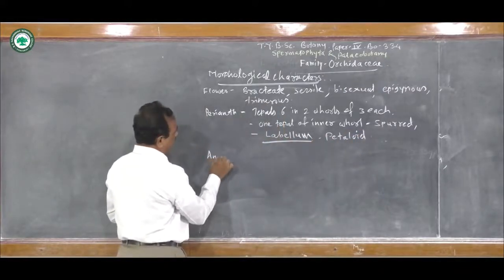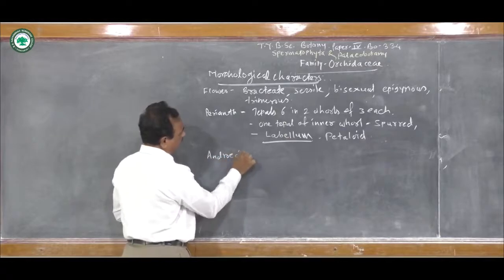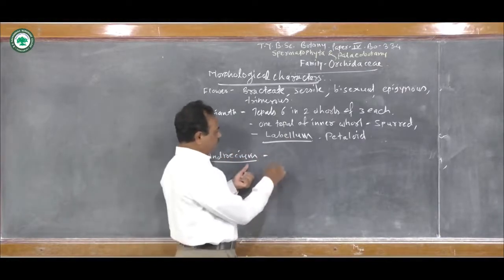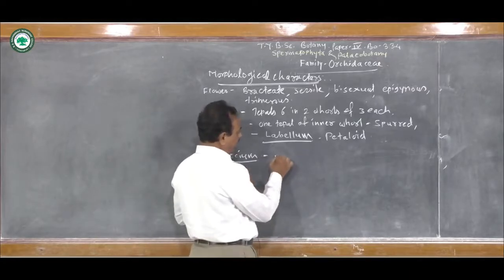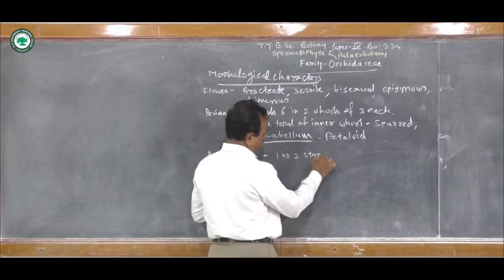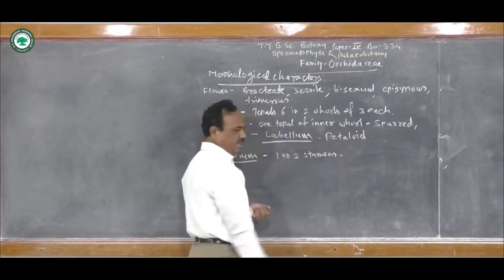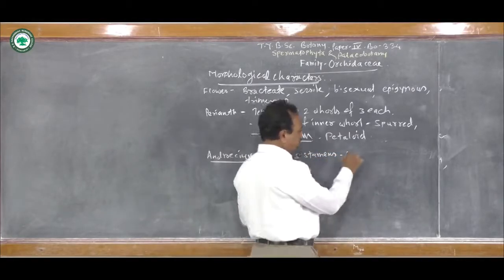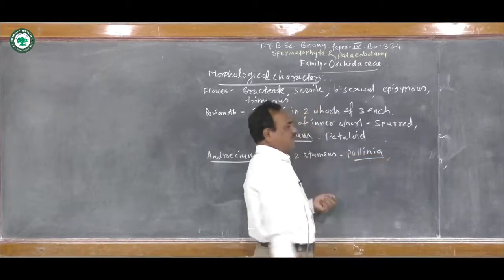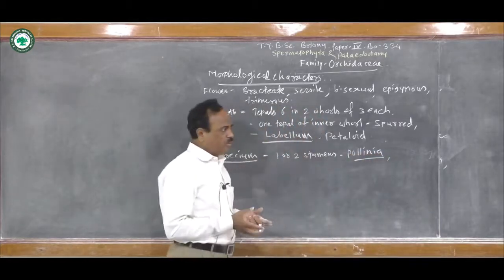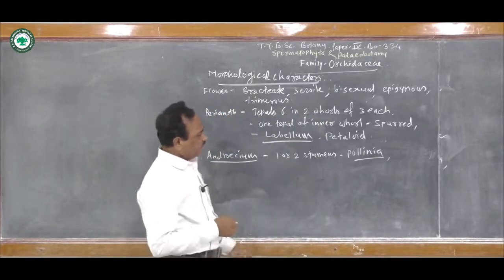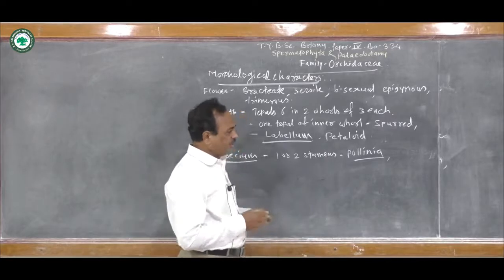Then if we see the androecium, it consists of one or two stamens, and the stamens are represented by the pollinia. These pollinia are balloon-like structures having different parts like the caudicle and the body.